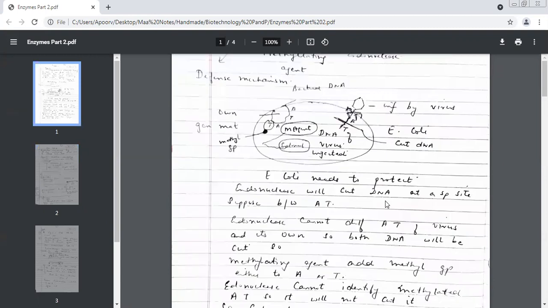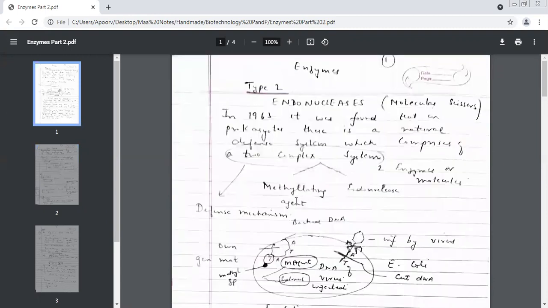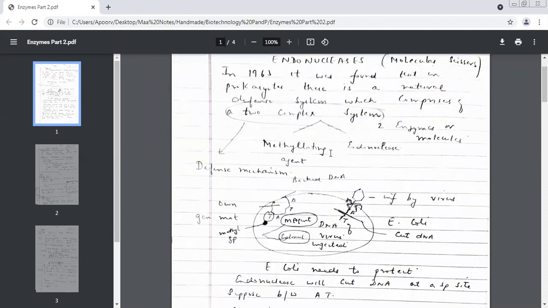Now let me see how much you remember. I tried to explain this to you, and again I'm saying the same thing. Whatever you don't understand, please ask me. Don't go further. In 1963, it was found that prokaryotes have which kind of mechanism, which system present in the body automatically to protect them? Natural defense. It is made up of 2 parts. One was the methylating agent, and the second was this enzyme endonuclease.